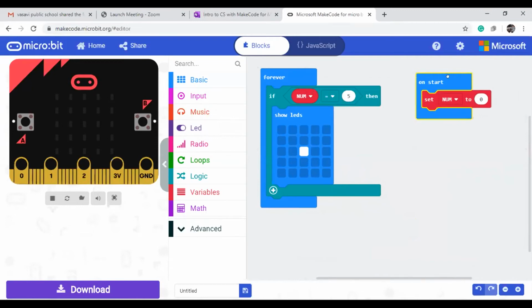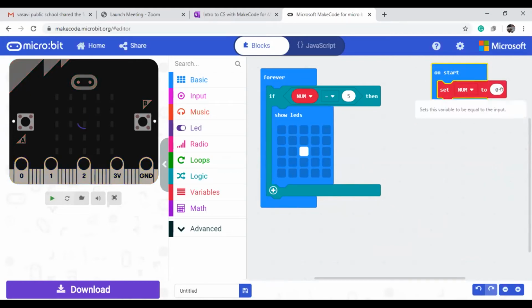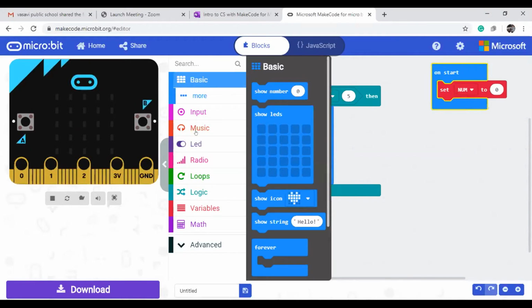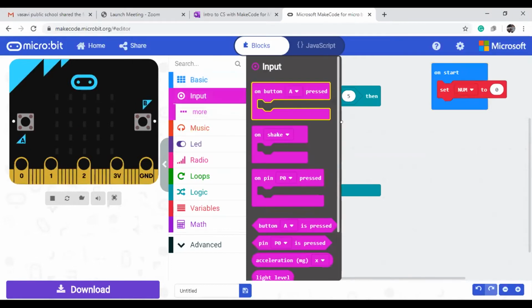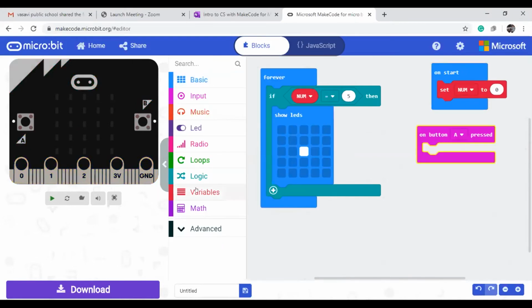Now coming here, on start set number equal to 0, forever it is checking here. Now nothing is there, that's why it is not blinking. But did we give the increment value? No. So write that one also. Event handler, like on button pressed, we need to increment some value here. Now see, if I press the A button one time, second time, third time, fourth time, it is not showing. Fifth time, if I press, then it will work this way.